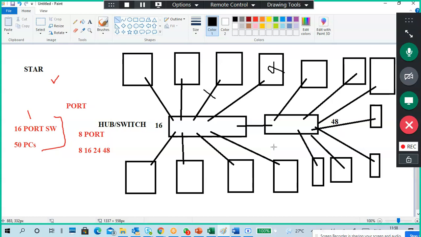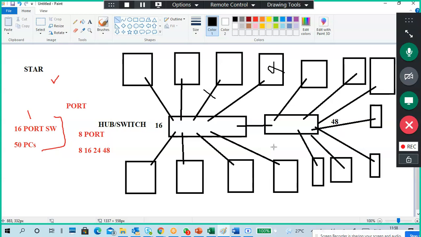Mesh, full mesh. Mesh is where everything is connected to everything. And if you follow a switch plus mesh, like star plus mesh, that is usually a hybrid topology. A full mesh we call a full mesh topology.